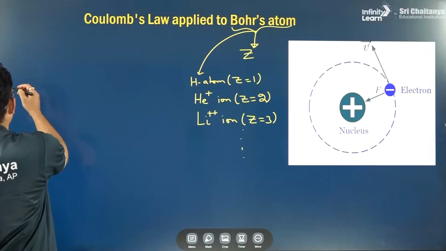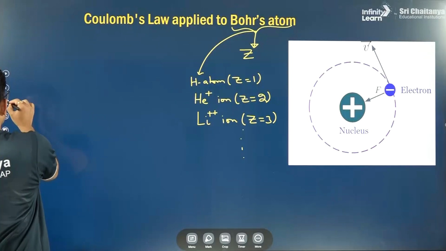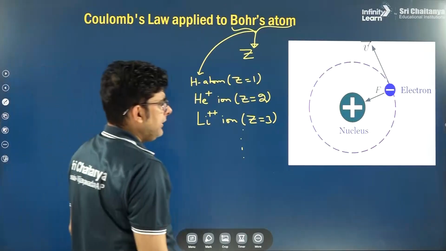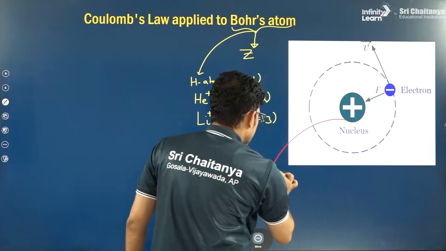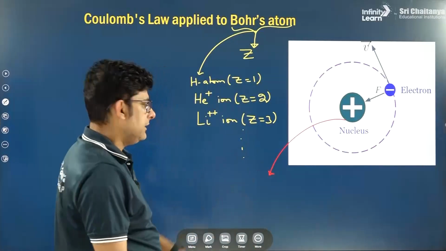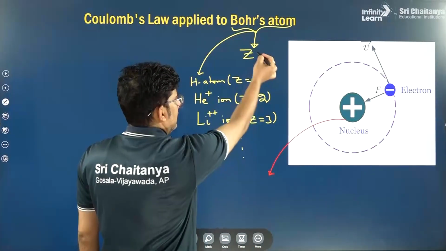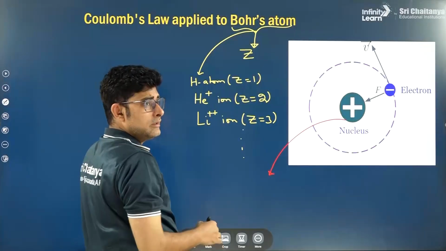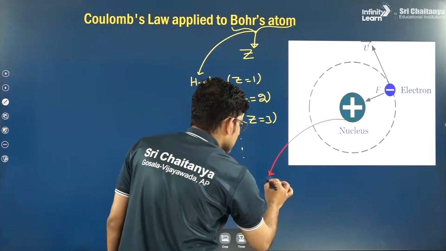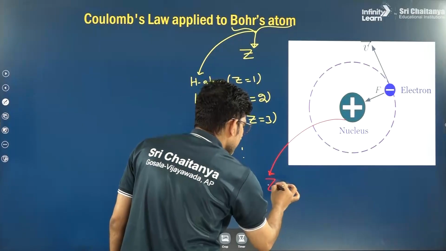So what we can see from here is, if we consider this particular nucleus, and this nucleus is for any Bohr's atom of atomic number Z, its charge will be how much? Plus Ze.